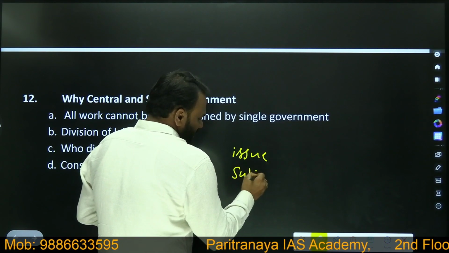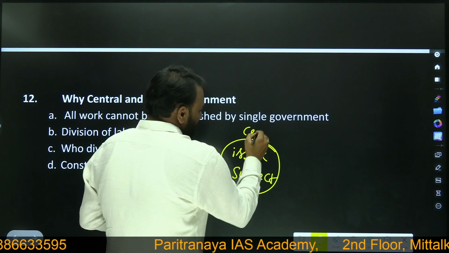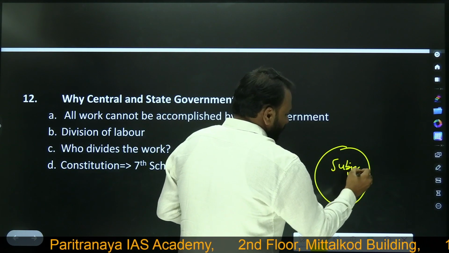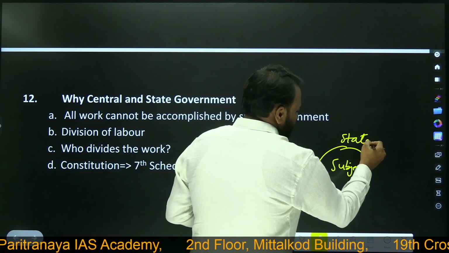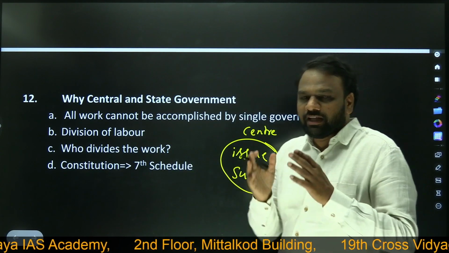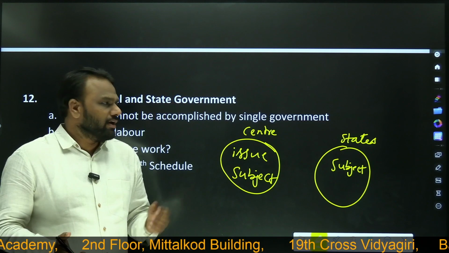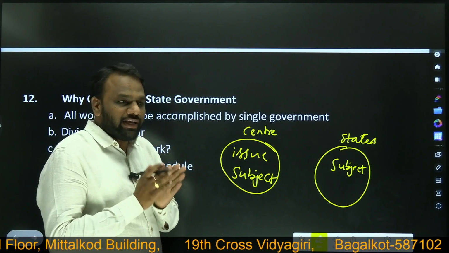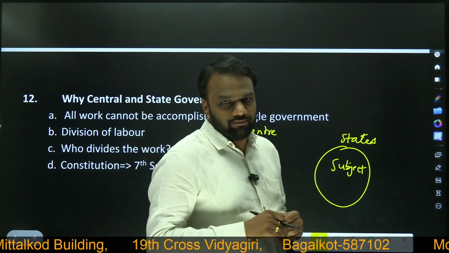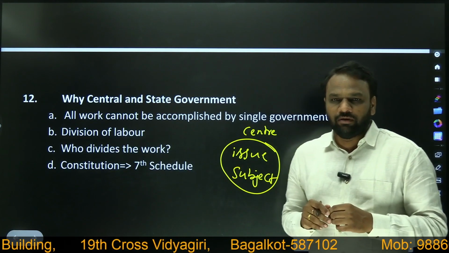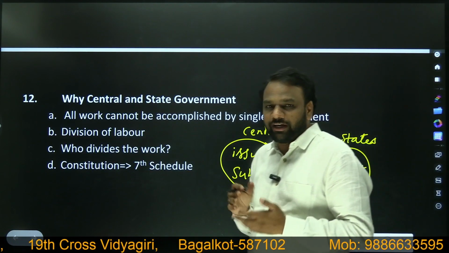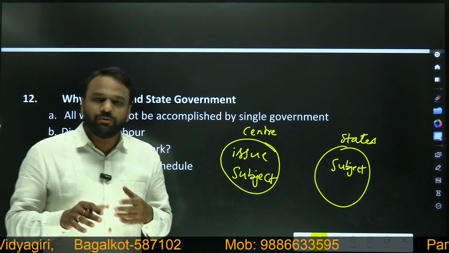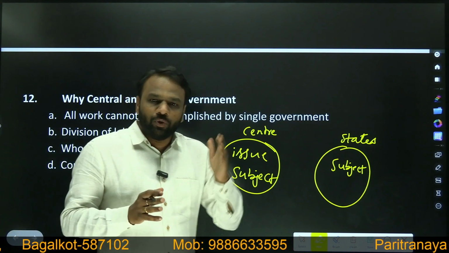There is a subject on which center will work, and a subject on which states will work. There are a few subjects on which center will work, and a few subjects on which state will work. So this division of labor is there. Now the next question arises: who has made this division of labor? Because there are chances of a fight emerging between the center and the states, that I will start working on this field, I will start working on this field. Such kind of disputes might arise. In order to overcome this, who has made the division of labor?